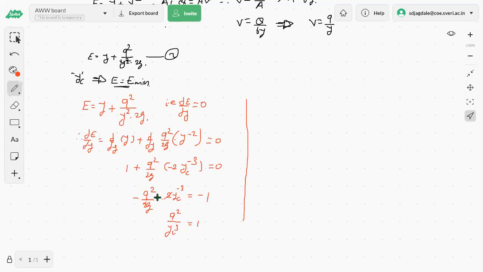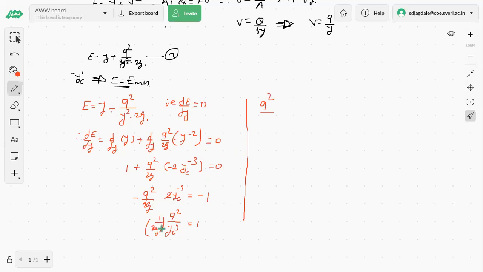I have rearranged the terms. I have taken this yc now in the denominator, so its power will become plus, that is yc cube. Okay, sorry, 2 is getting cancelled, so only g will be there.